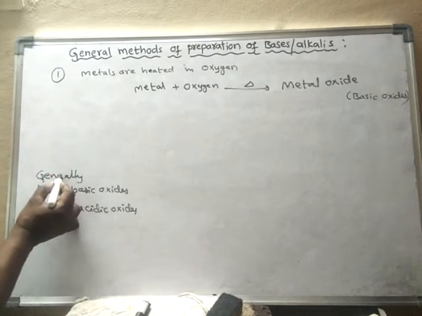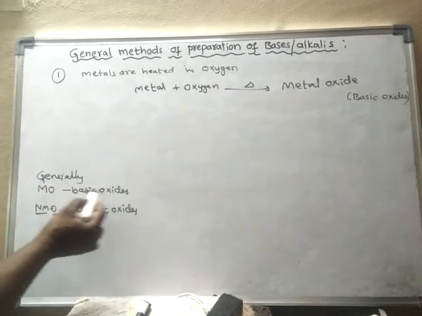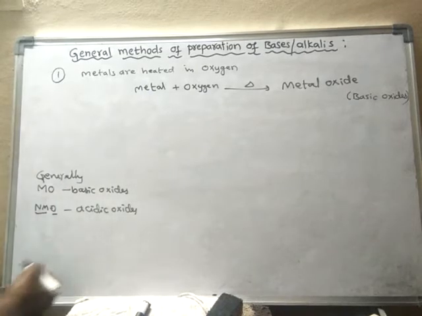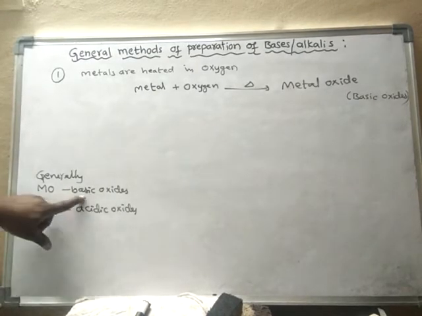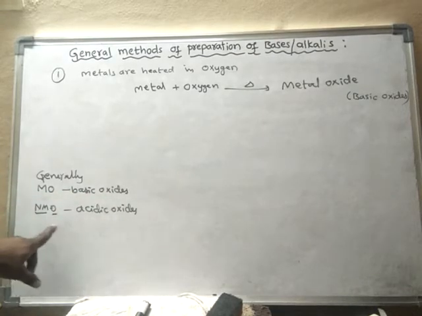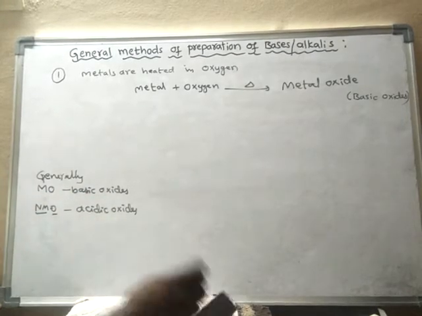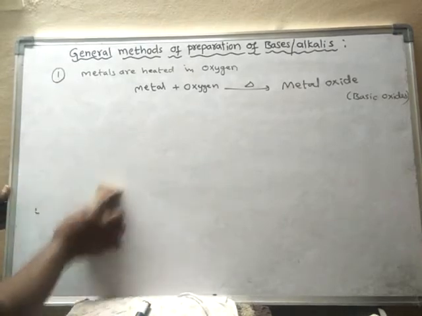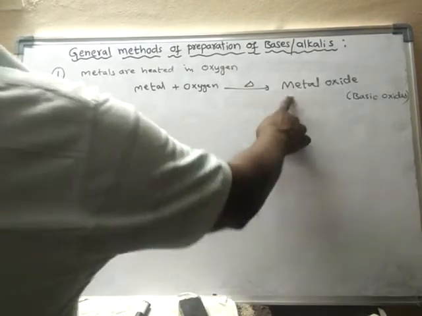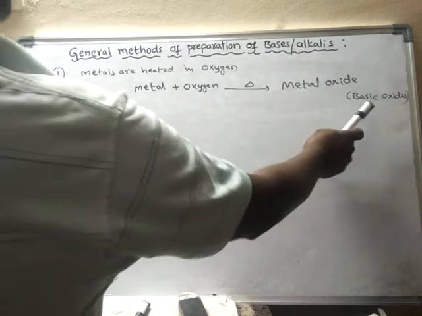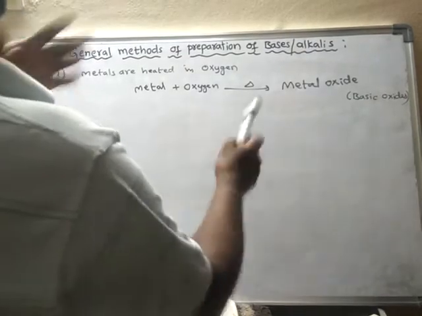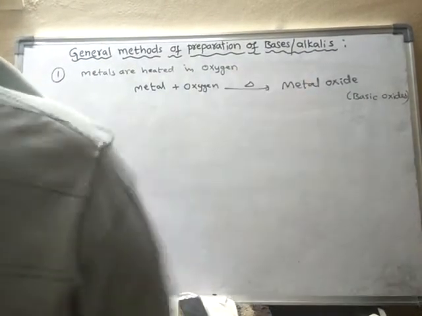Generally metal oxides are basic in nature, non-metal oxides are acidic in nature. Hence metal oxides are said to be basic oxides, non-metal oxides are said to be acidic oxides. So here these metal oxides obtained are basic oxides. This is one method of preparation of base.